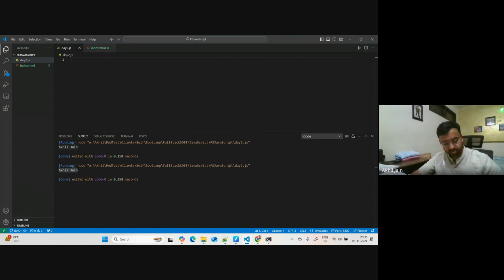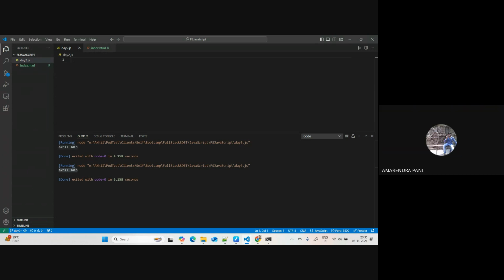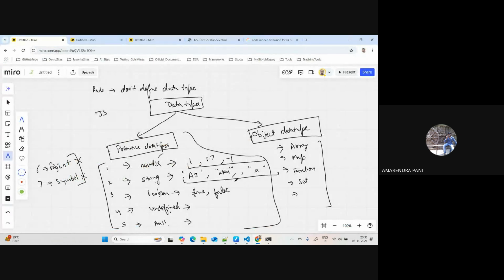Yeah, Amrinder, please. Yeah, Akhil, the thing is previously you mentioned we don't need to intensively use any type of data type in JavaScript, like you gave the comment as name. So then why are they introducing those things? Are we going to use those things, like string name is equal to Akhil or something like that?